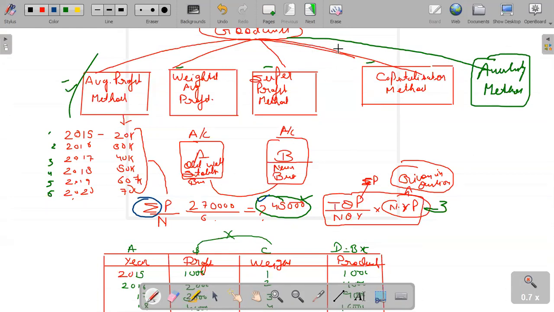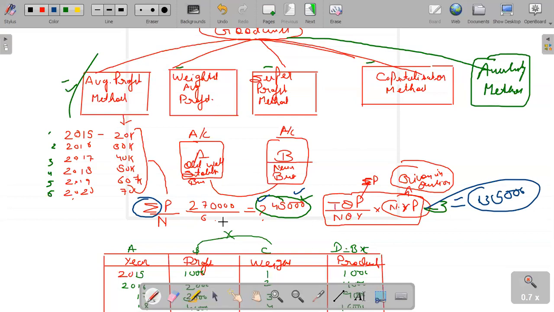Okay guys, in that case, the number of years purchase means how many years you are purchasing this goodwill. Again I'm repeating, the number of years for which you are purchasing this goodwill is called number of years purchase, NYP. Average profit is 45,000 into 3, which means 1,35,000 is the goodwill. Okay guys, let's talk about the next method.